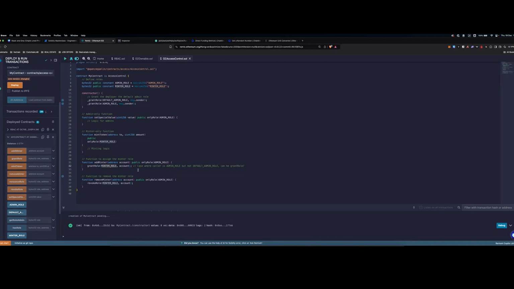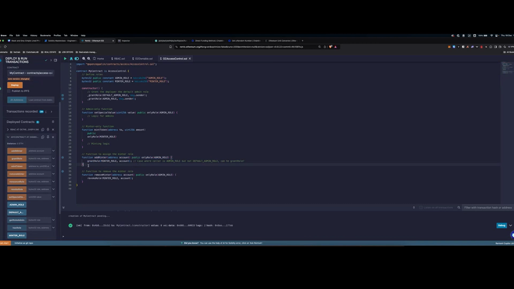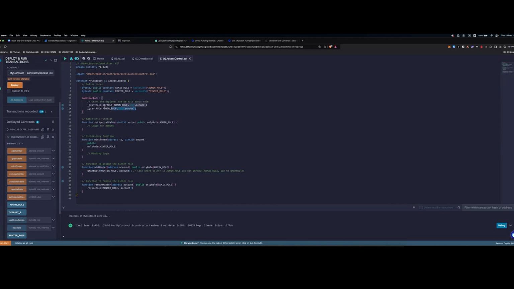But the thing I want to show you here is this specific method here. So we have an addMinter that can be performed only by an admin role. But then what's happening is that we're granting a minter role from that caller. And we said that this can't happen. Like if I only have an admin role, I can't manage a minter role. This can only be done if I have a default admin role. So if I call this addMinter with the deployer, because we see the deployer upon construction received both the default admin role and the admin role, it means that the deployer is able to call this. But if I instead call this only with an admin role that does not have the default admin role, we will see that it reverts.